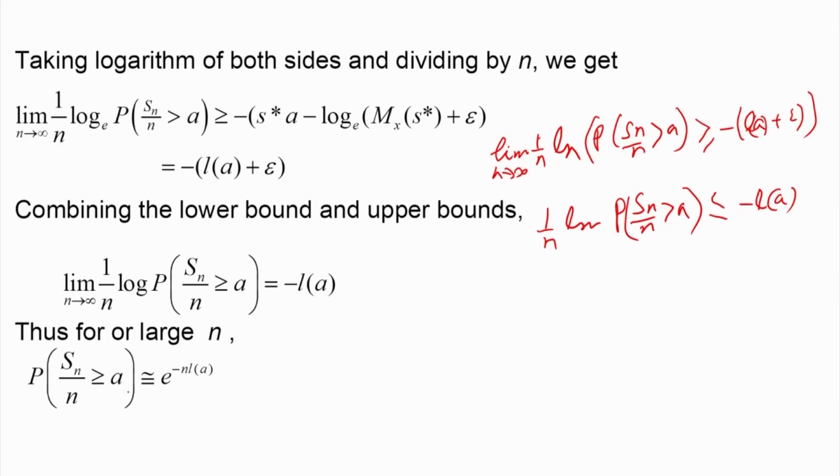But here, for any big number A, we can find this probability. That is the use of large deviation theory, Cramer's theorem.